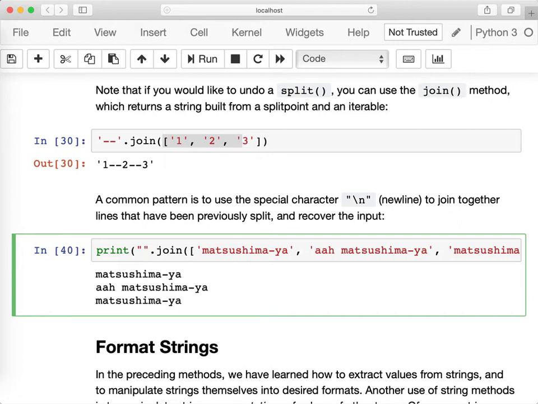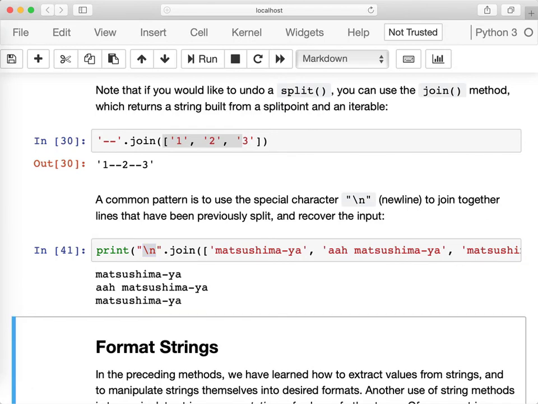Because hitting enter is a special character, there is a special escape sequence that encodes this character, and the special sequence is \n. We've seen escape characters before in Markdown when we wanted to escape the $ sign because the $ sign has a special meaning. Similarly here, to encode special meaning characters such as new line, we can use escape sequences. For enter, it's \n. So I can do \n join and then the list of strings, and I can put that string together again in one string.